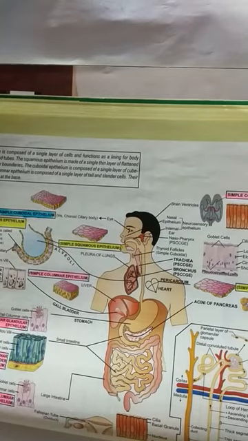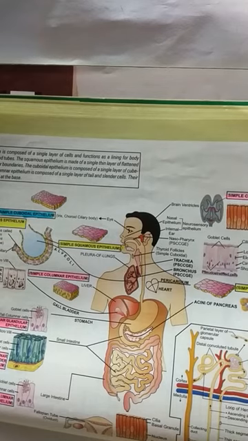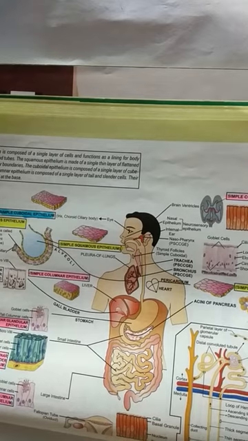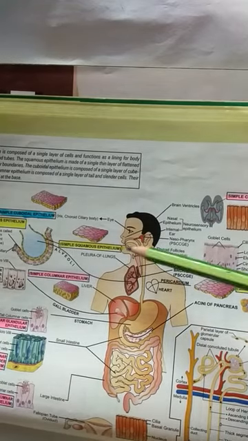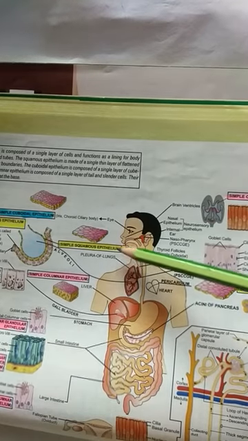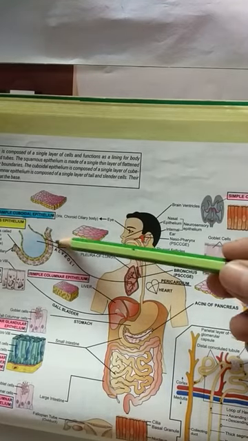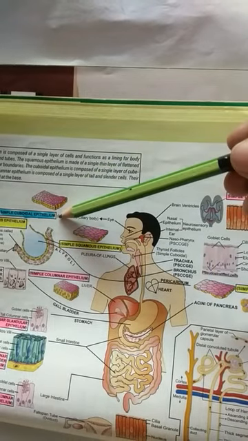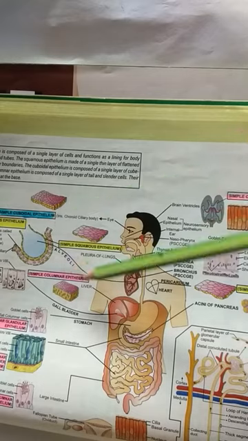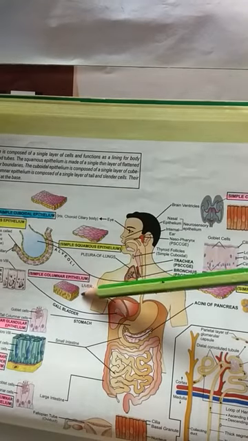This is the diagram that shows the location of various types of epithelial tissues. Simple squamous epithelium and its location is shown here. Then here it is simple squamous epithelium, present in the alveoli. And this is the location of simple cuboidal epithelium. Then simple columnar epithelium; this is the shape of the columnar epithelial tissues.